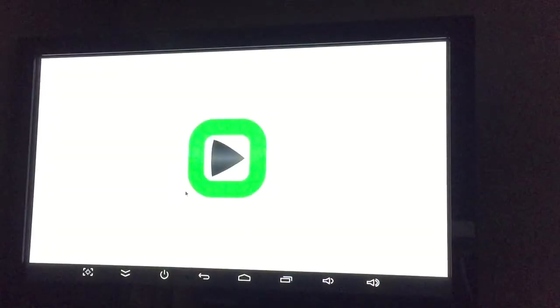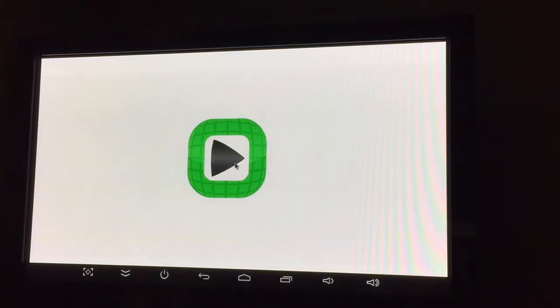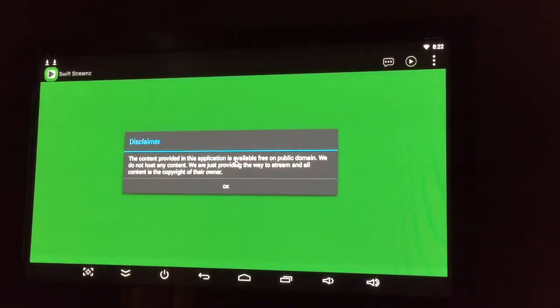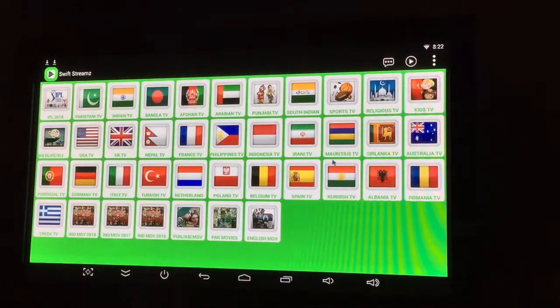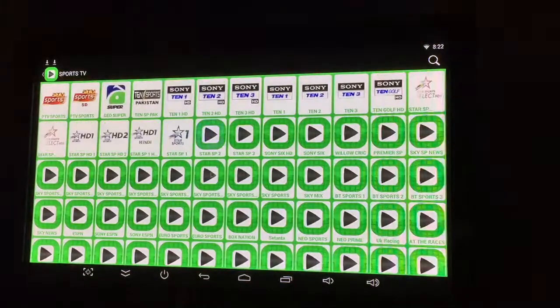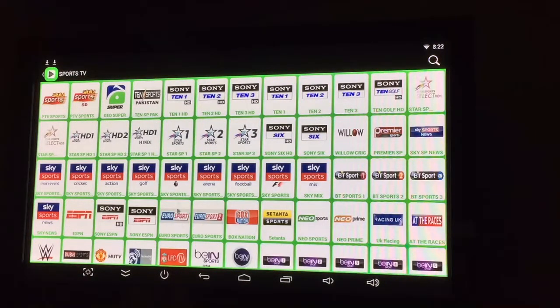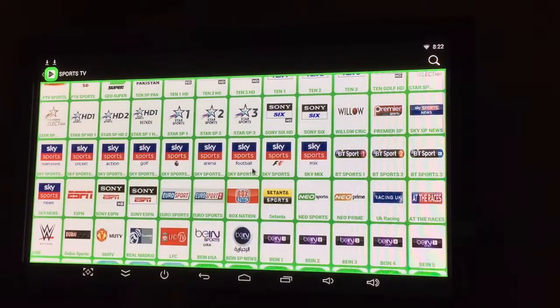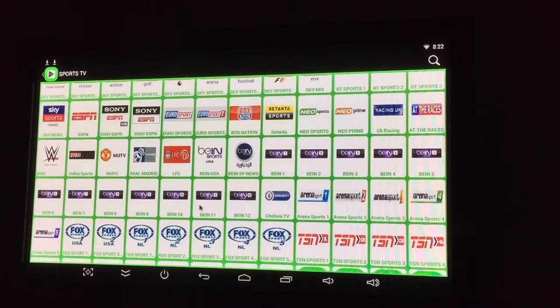This one next to it here is a live TV app. This actually streams what's out on the internet right now. So many sports channels right here. You get all the sports channels. Say you want to watch TSN, you'd go down here and there should be a TSN right here, TSN 1.